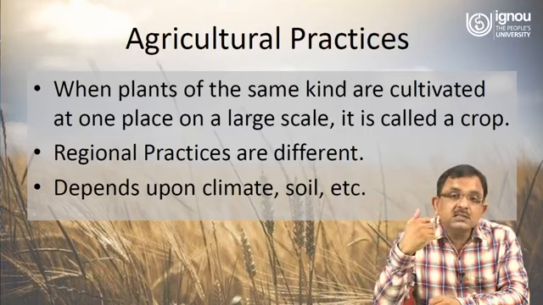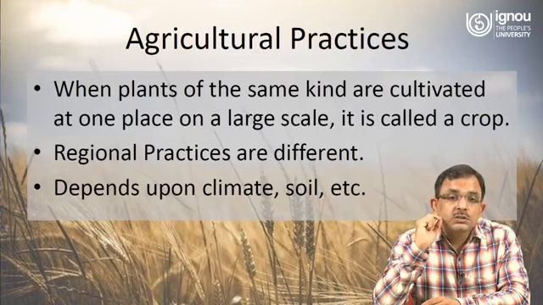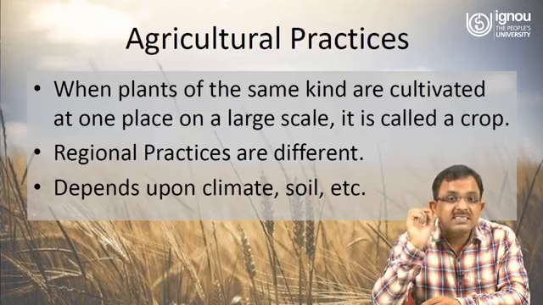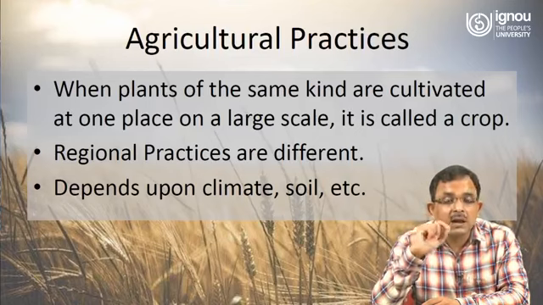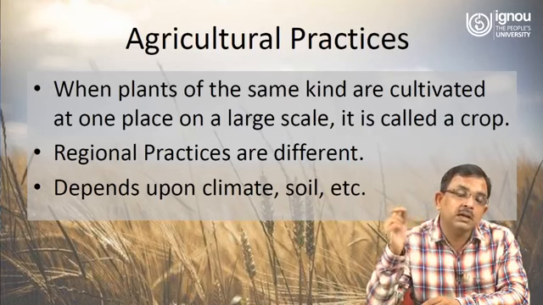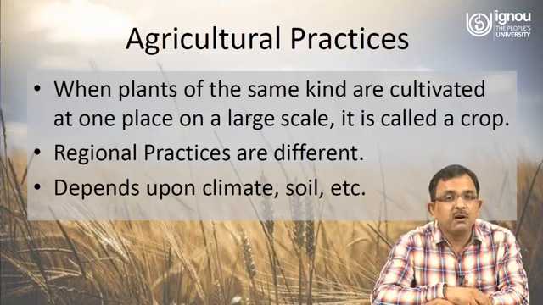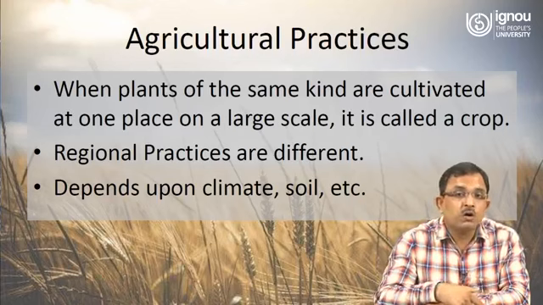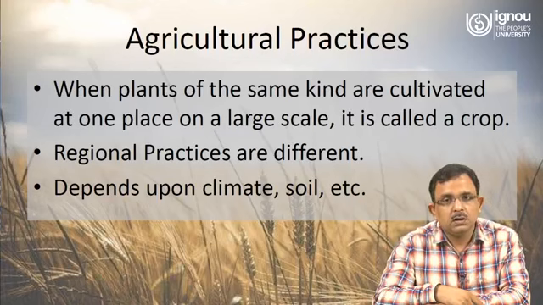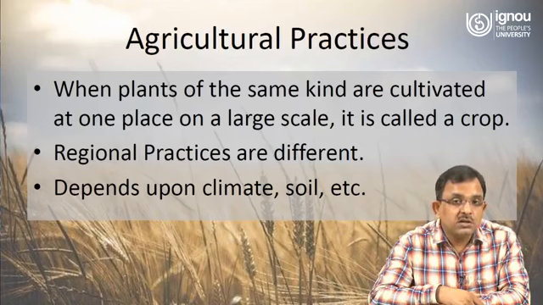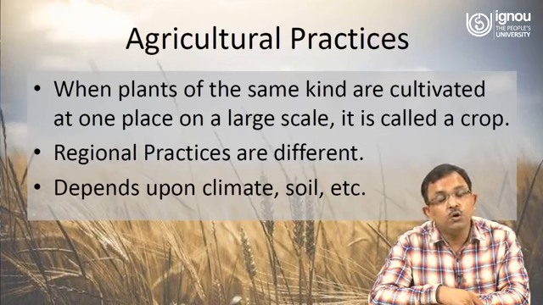And why is it different? Because the production of crops depends upon the climate and soil of that particular area. For example, for rice, you require a lot of water, so you cannot generally produce rice in areas with low rainfall.